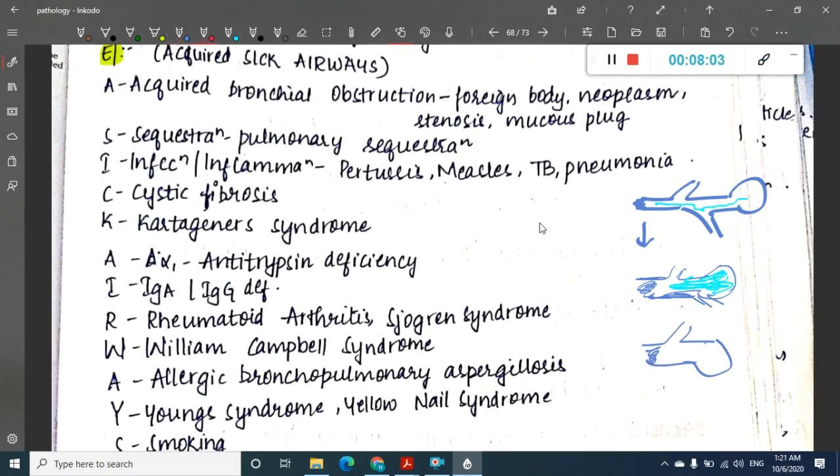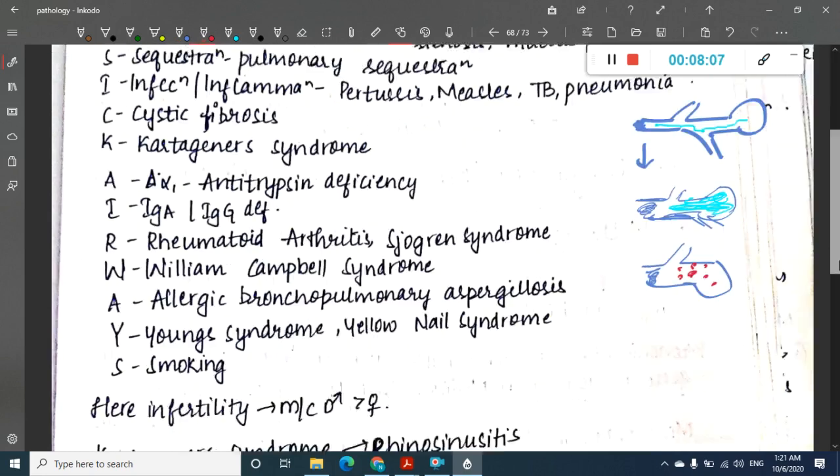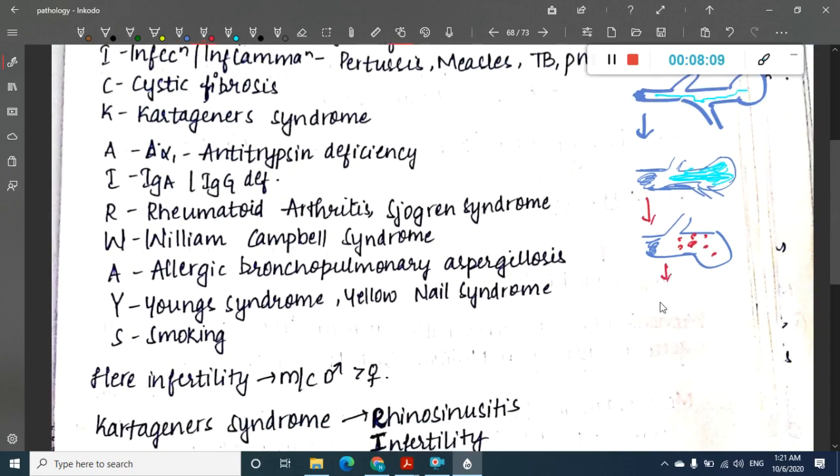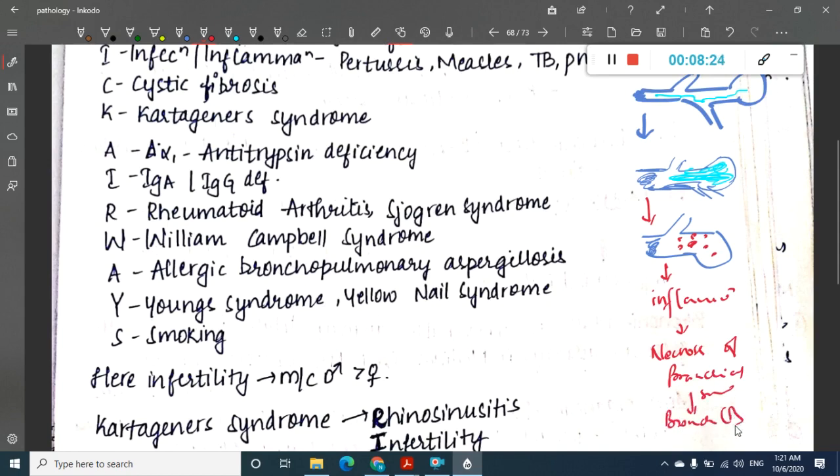The bacteria will come and start to proliferate, and this will lead to inflammation, leading to necrosis of bronchial smooth muscle. Because of this necrosis, it causes the present condition of bronchiectasis, which is dilated airways. I have already told you this.